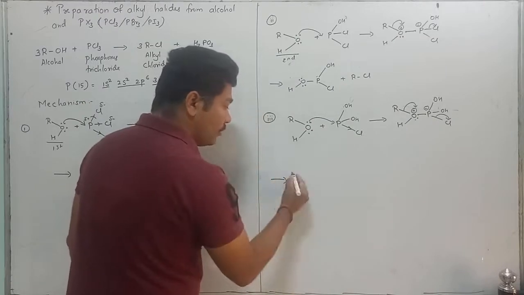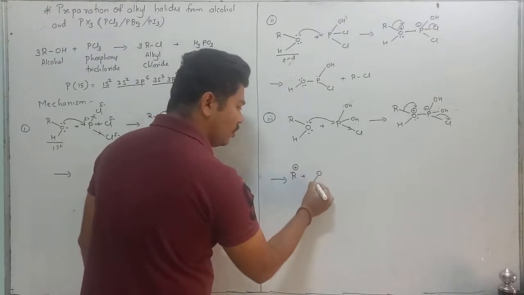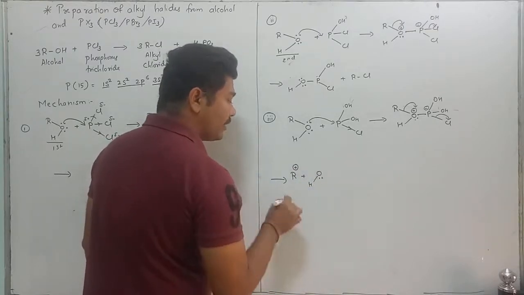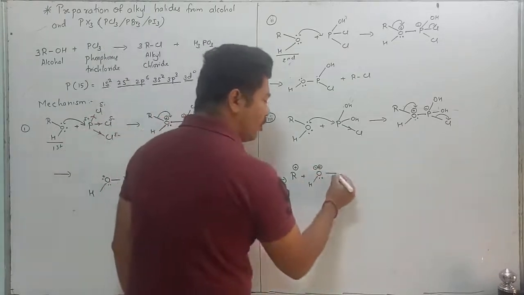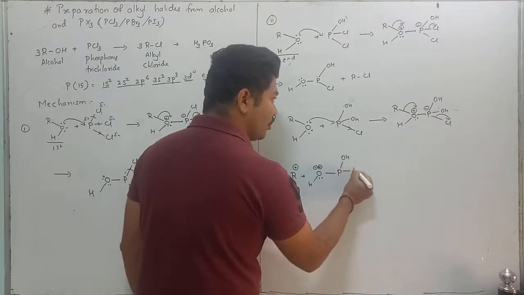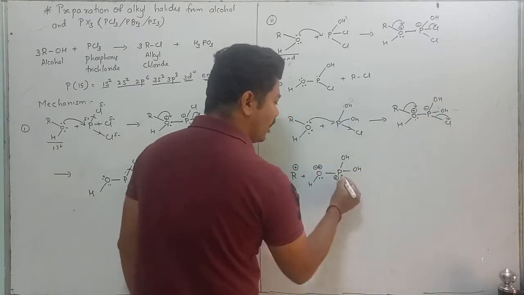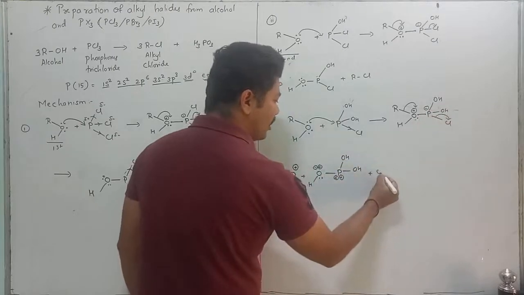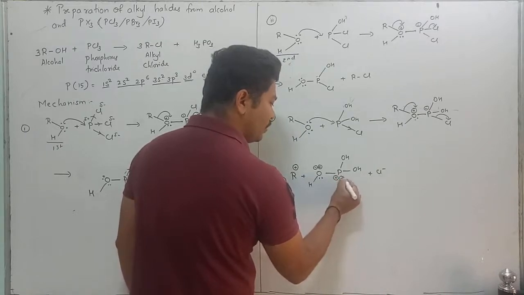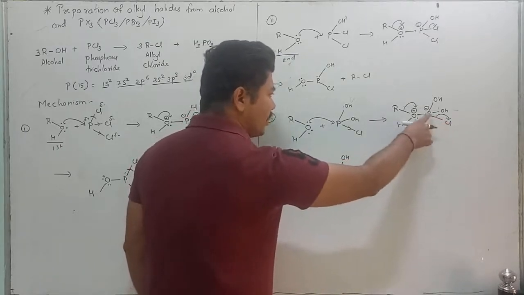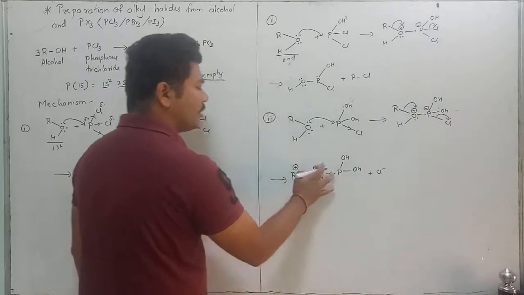Then R donates the electron, therefore it carries a positive charge, plus OH. Oxygen accepts the electron, therefore it carries a negative charge. It was already a positive charge, single bond P, OH. Phosphorus donates the electron, it carries a positive charge, and already it was a negative charge, plus Cl accepts the electron, carries a negative charge. This plus minus gets neutralized. Okay, phosphorus donates, therefore it carries a positive charge. It was already a negative charge, therefore plus minus gets neutral.